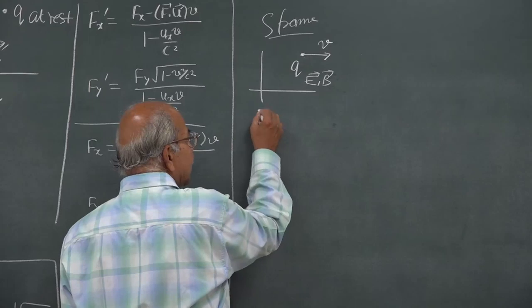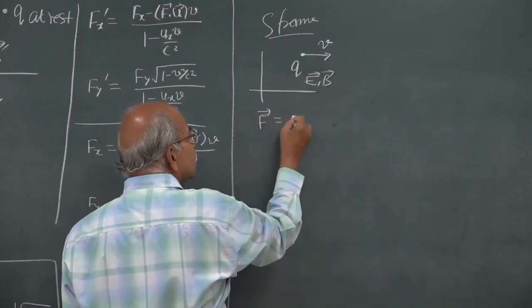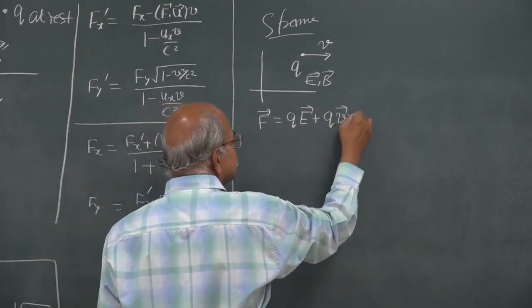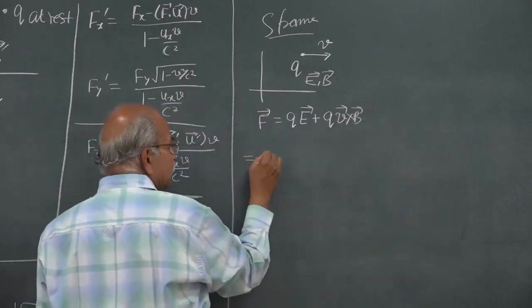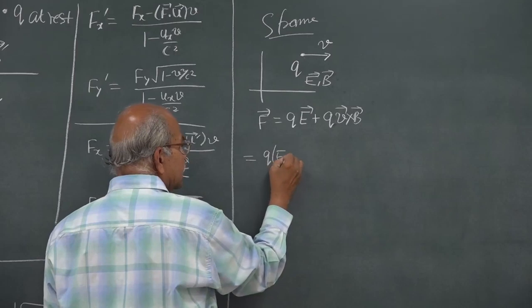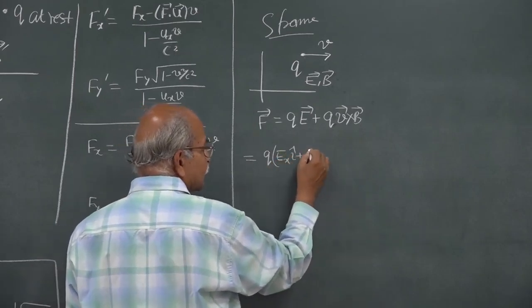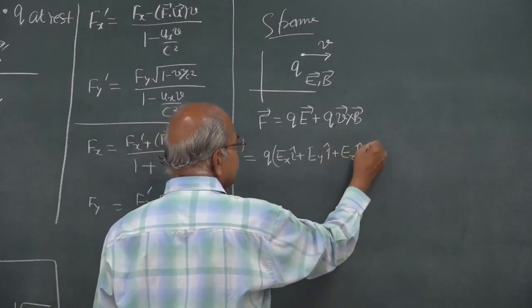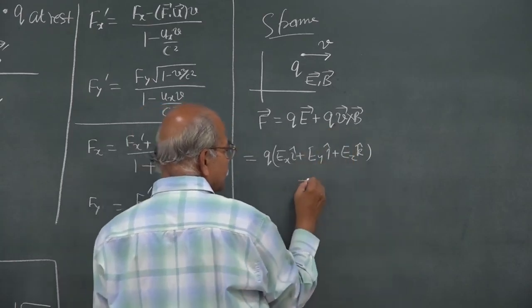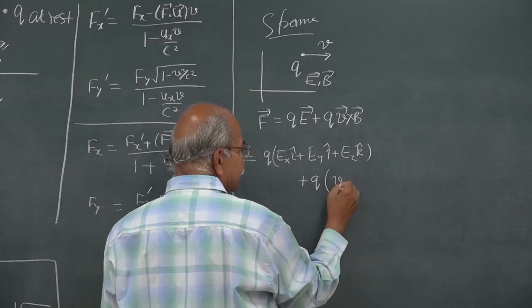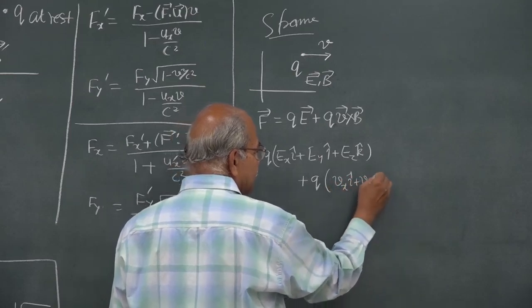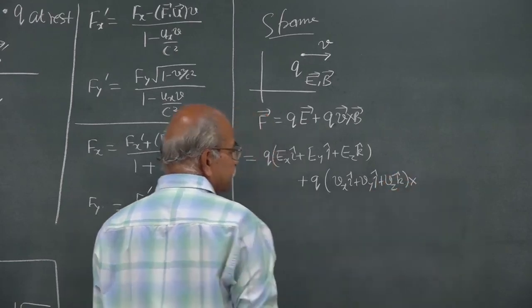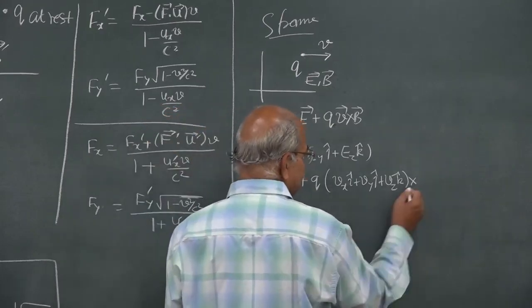So, F as seen from S frame will be qE plus qV cross B. So, this is q times (Ex i cap plus Ey j cap plus Ez k cap), plus q times (Vx i cap plus Vy j cap plus Vz k cap) cross product with B. So, what is B then?